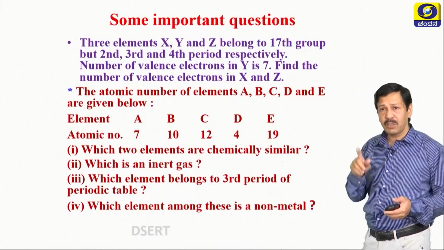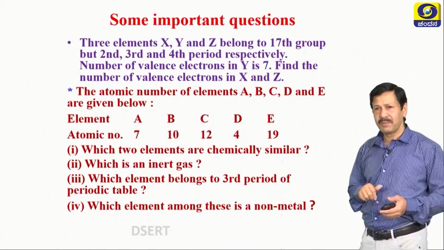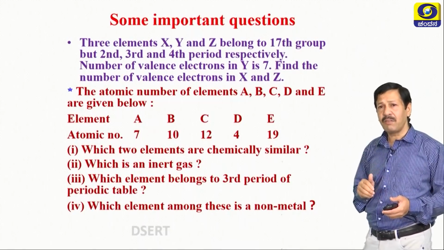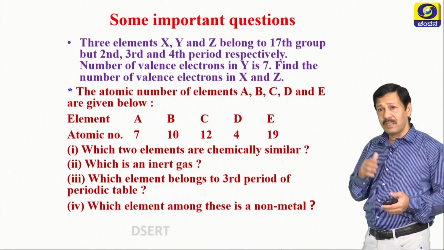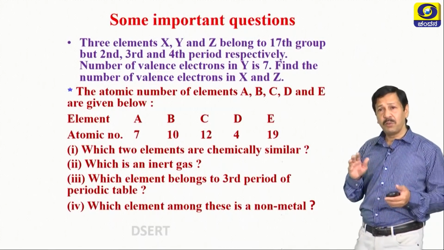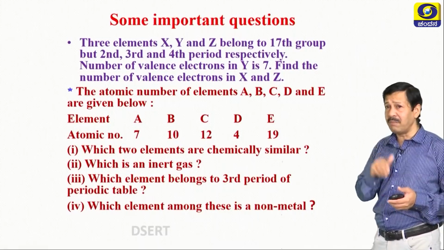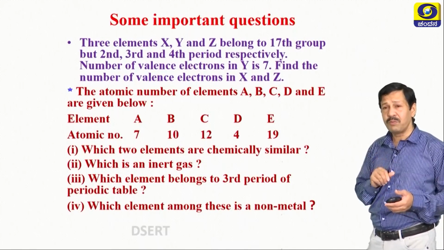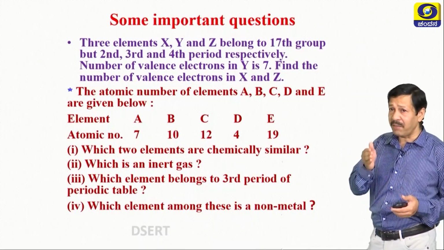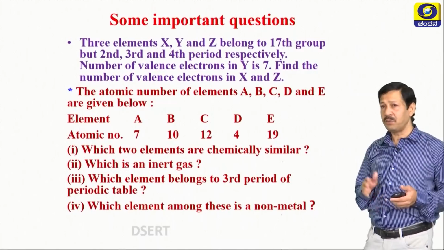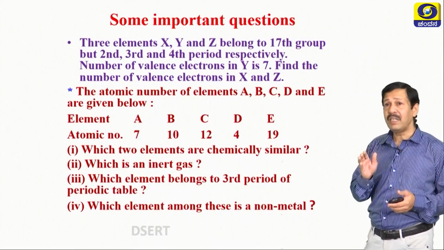Next one, 10, 2, 8, that is a noble gas. C is 12, 2, 8, 2, that is magnesium. D is 4, 2, 2, so that is the beryllium metal. 2, 2 valence electrons, and Mg also has 2 electrons. So these are chemically similar.